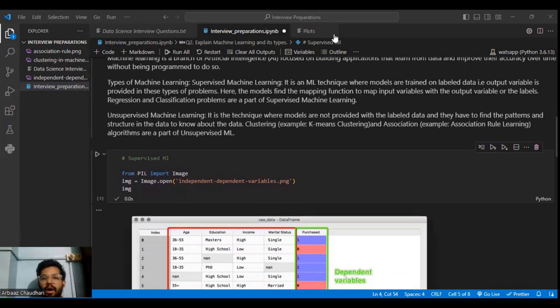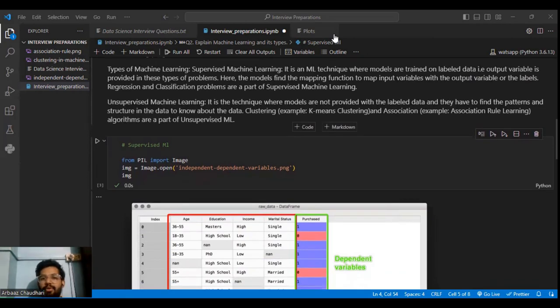The machine learns by seeing the data and tries to study the pattern and structure of the data. In this, two main problems are famous: clustering and association.